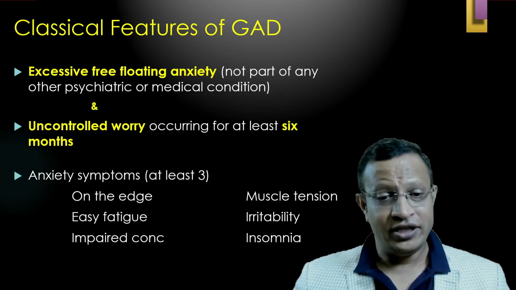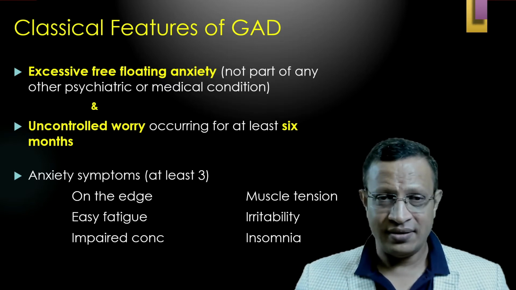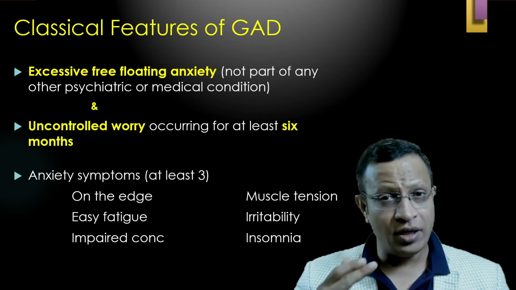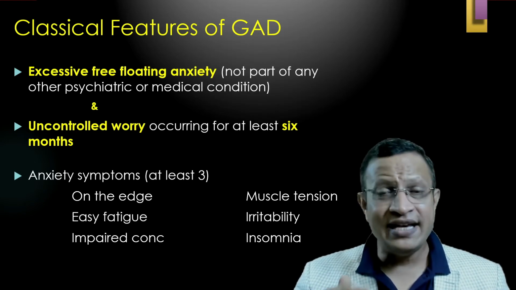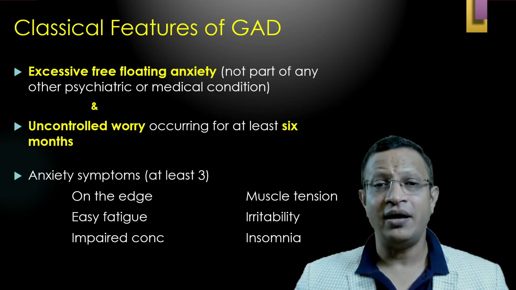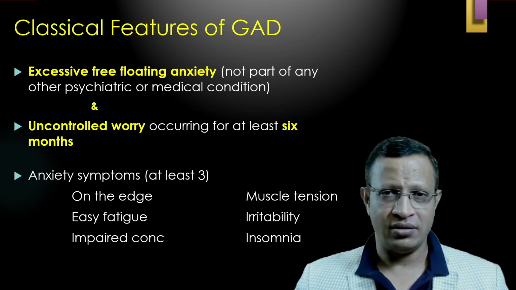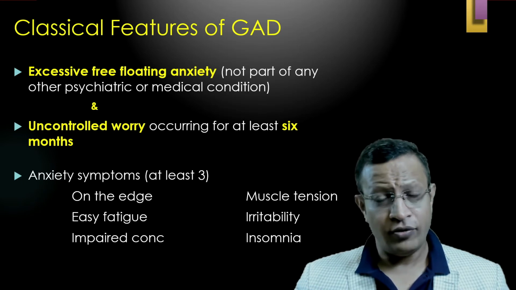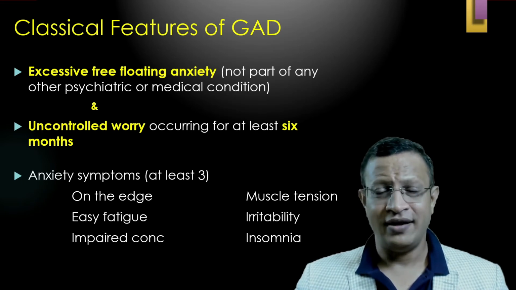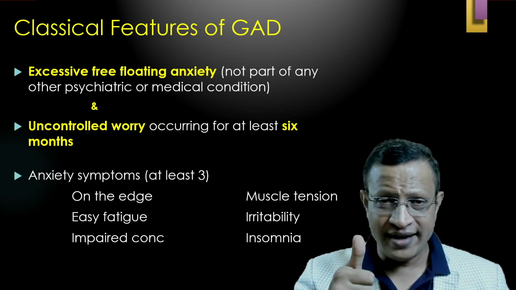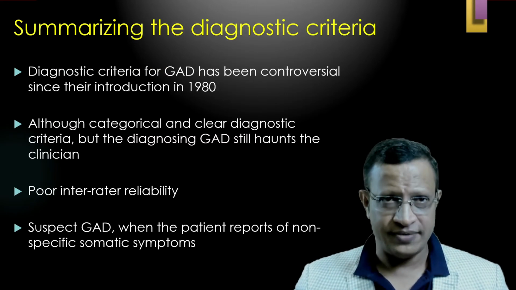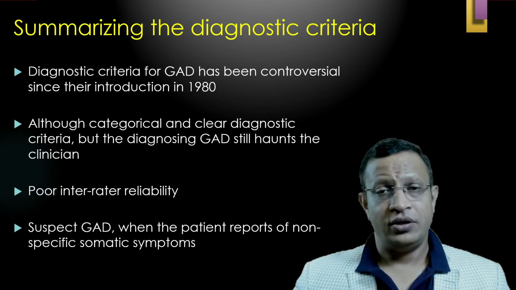Further, there should be some anxiety symptoms, of which at least 3 should be there: being on the edge, muscle tension, irritability, insomnia, easy fatigability, and impaired concentration. So, whenever you make a diagnosis of GAD, you need to keep this important thing in mind. One is free-floating anxiety, and uncontrolled worry, which is there for at least 6 months.